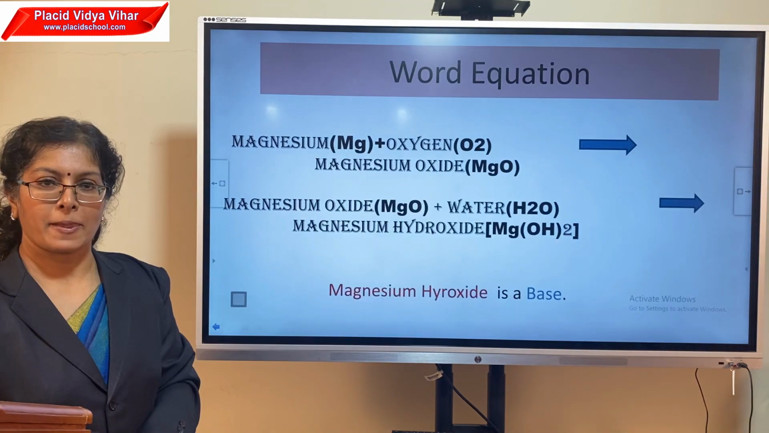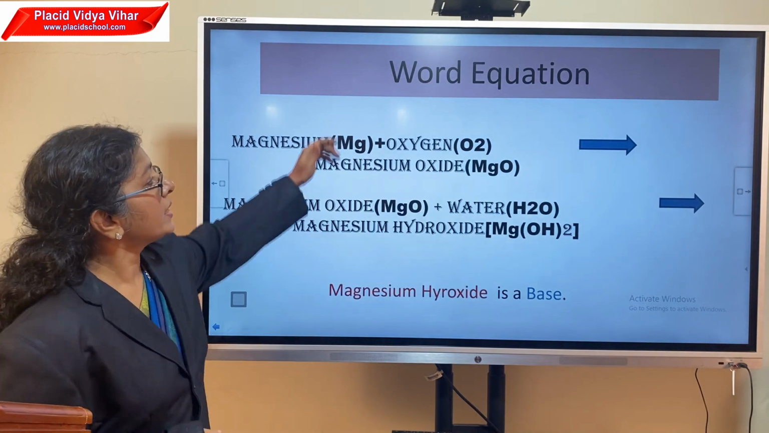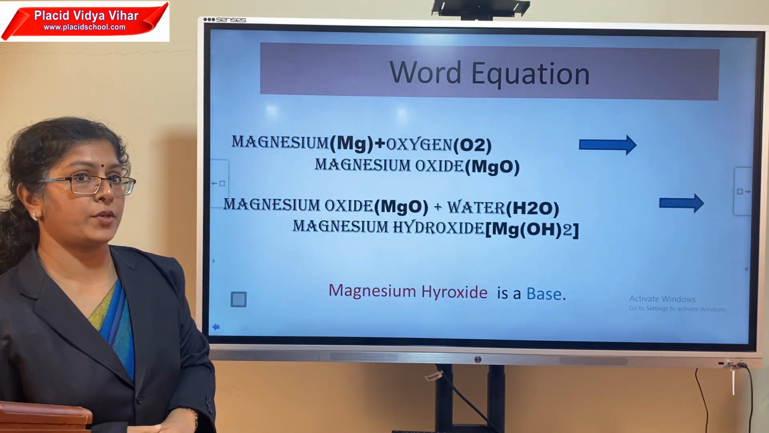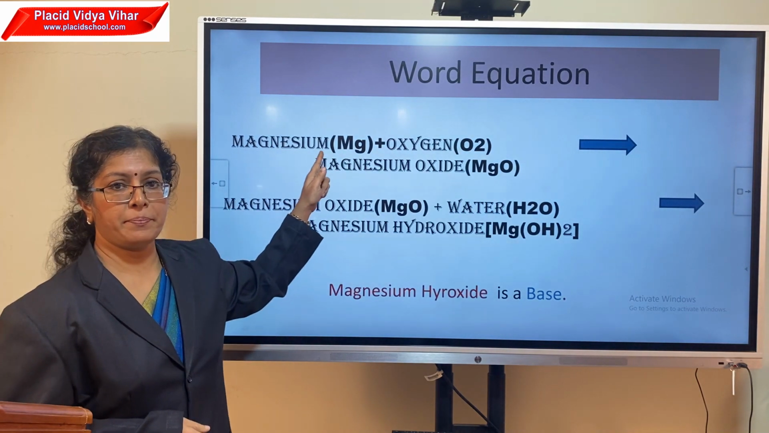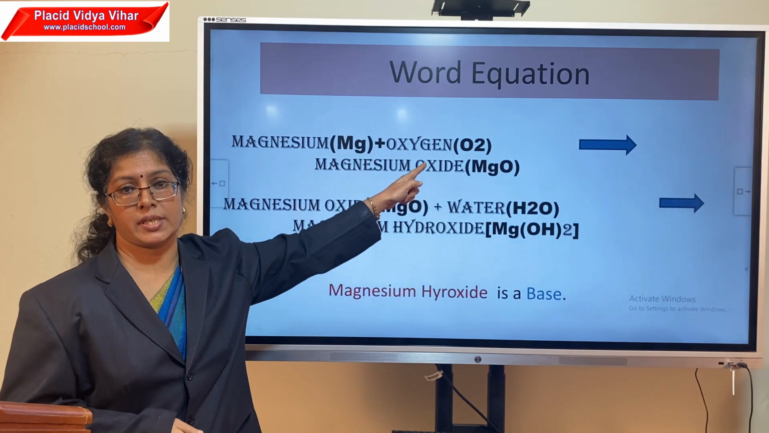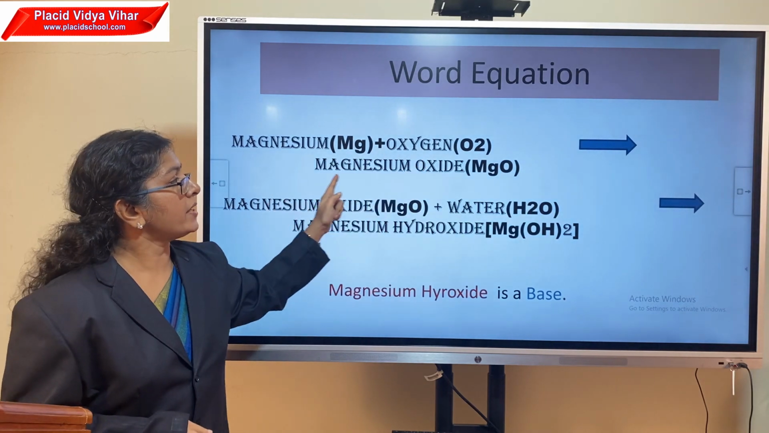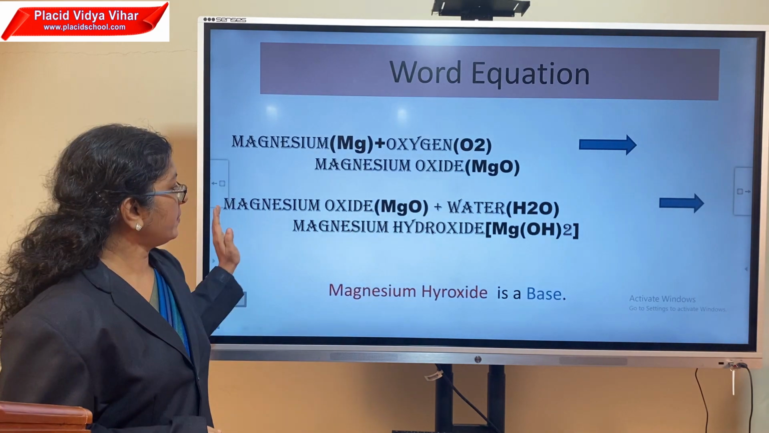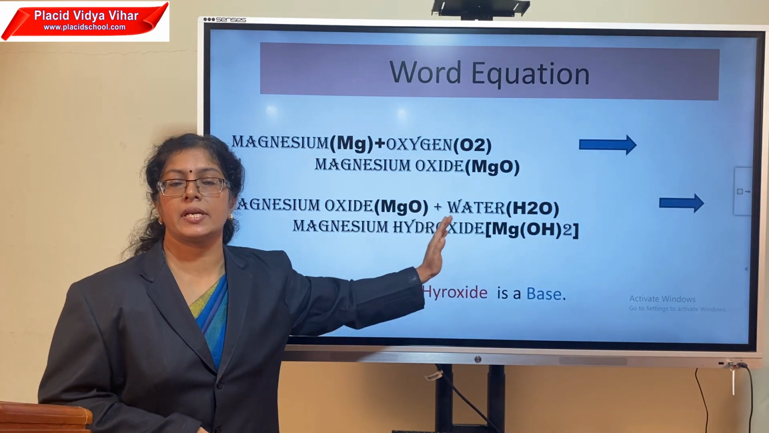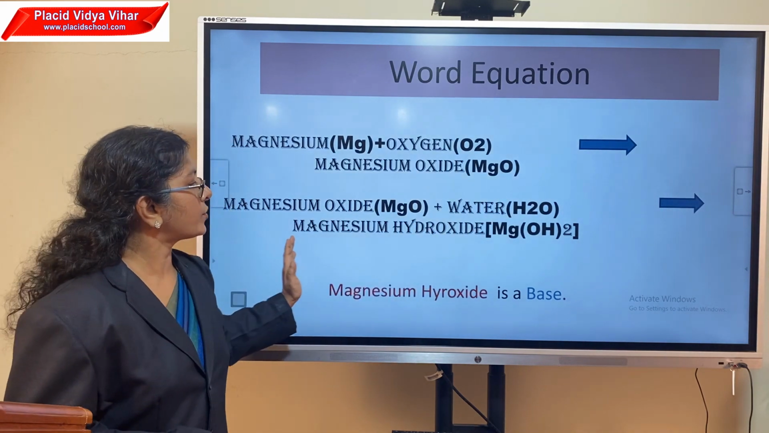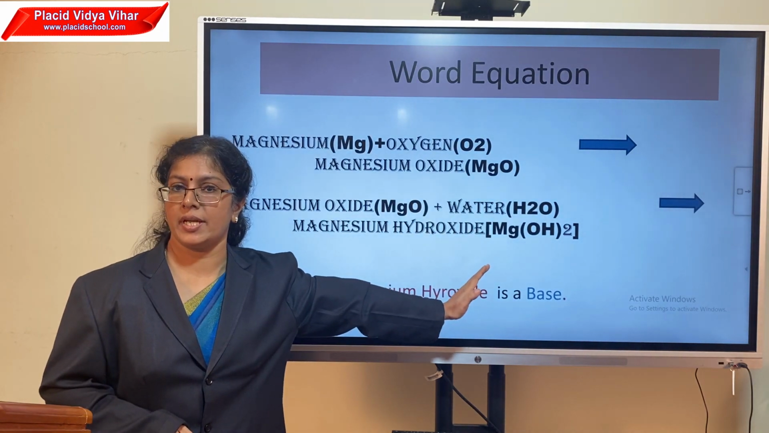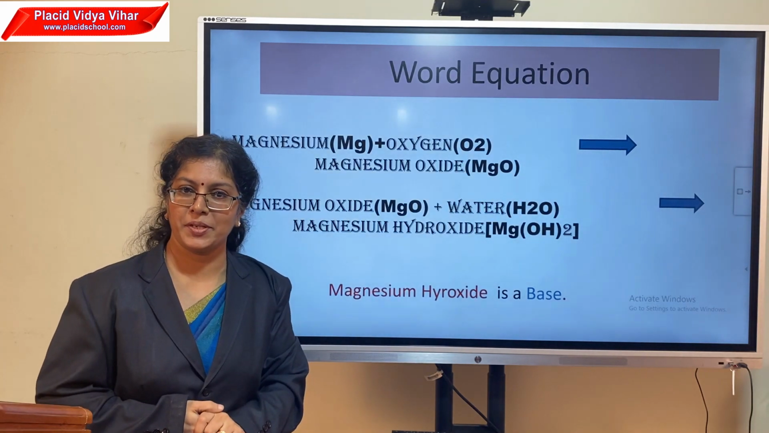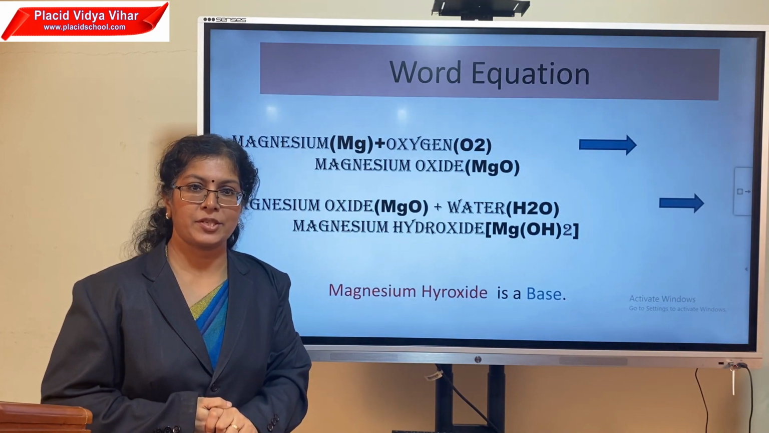See this. This is the equation which is not in its chemical formula, so it is called the word equation. Say, magnesium reacts with oxygen, atmospheric oxygen, giving the product magnesium oxide. And when magnesium oxide is mixed in water, it changes to magnesium hydroxide, and that is basic in nature. Understood? Is it clear to you?